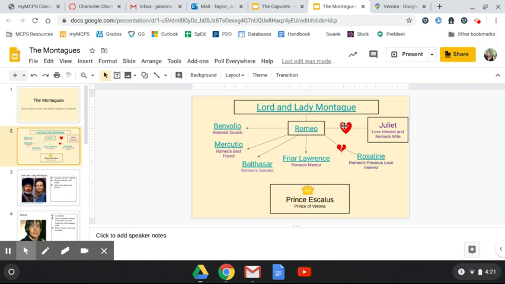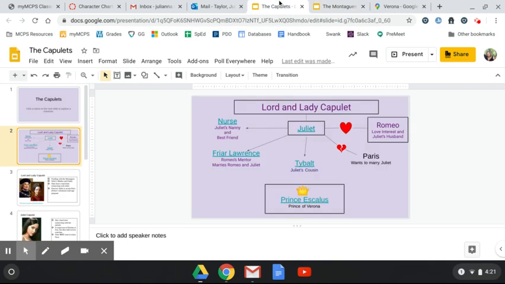And in the beginning of the play, there's a big fight that takes place in the streets. The Montague boys are hanging out in the streets, and the Capulet boys are hanging out in the streets, and they get into a fight. They start fighting. There's a bunch of blood that's spilled. A bunch of people get hurt. And then the fight gets broken up by Prince Aeschylus, who is the Prince of Verona.